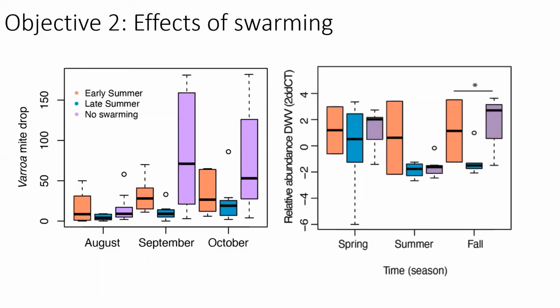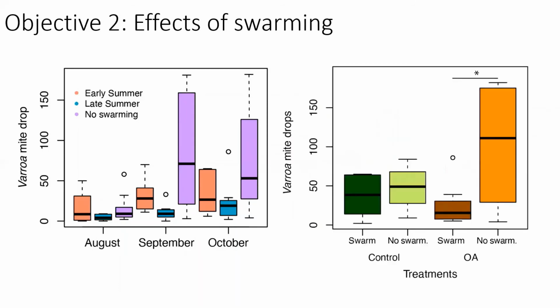We found that late summer swarming was correlated with lower levels of Varroa mites and deformed wing virus in the fall, suggesting that implementing a brood break in the midst of the summer could play an important role in reducing mite populations and deformed wing virus levels for colonies originating from packages. Additionally, oxalic acid-treated colonies that swarmed had significantly lower mite levels.